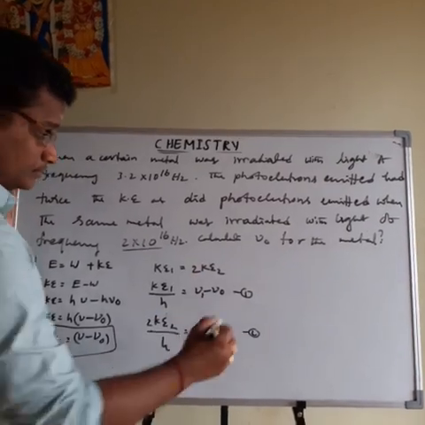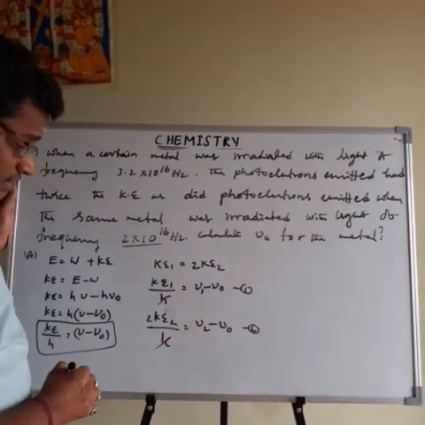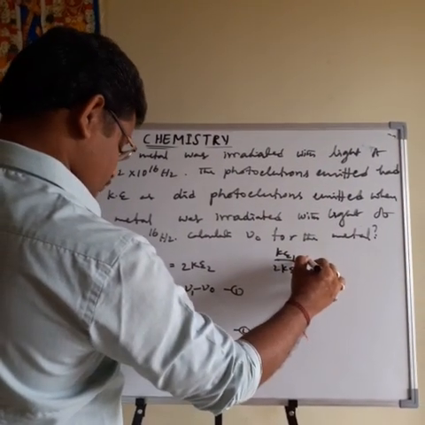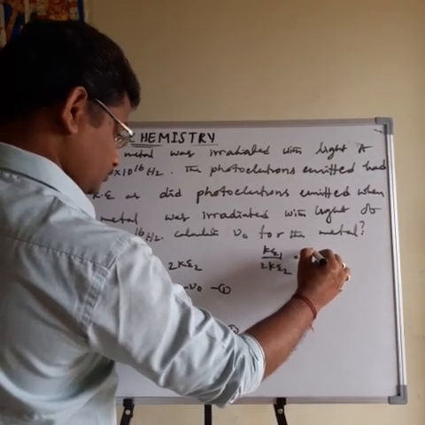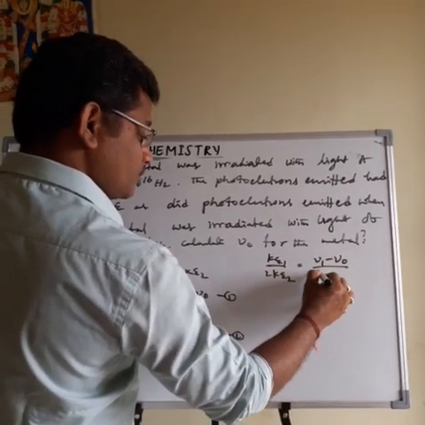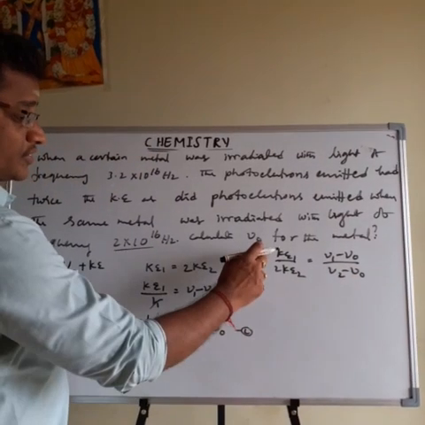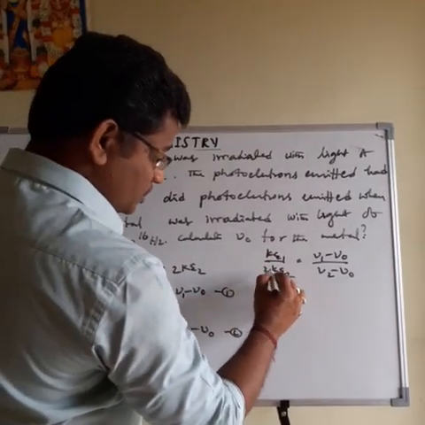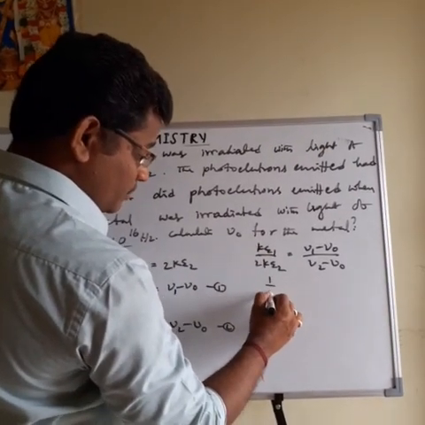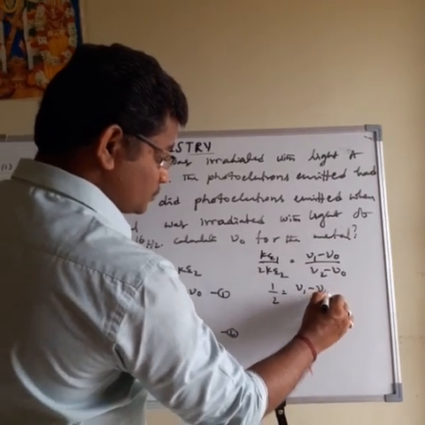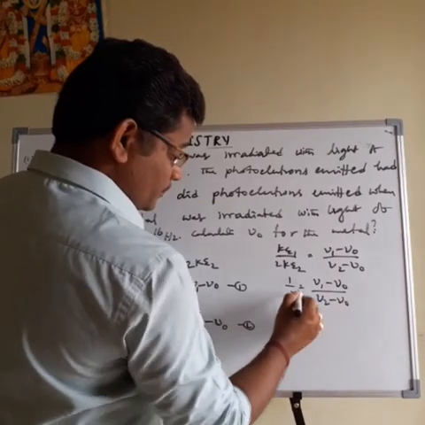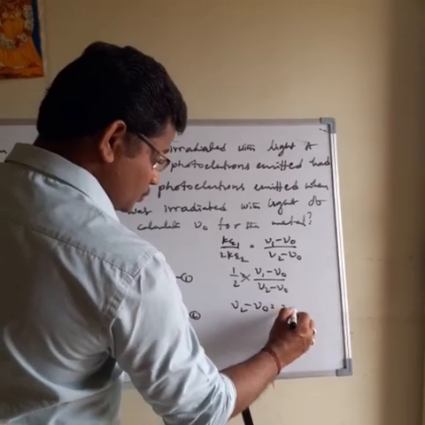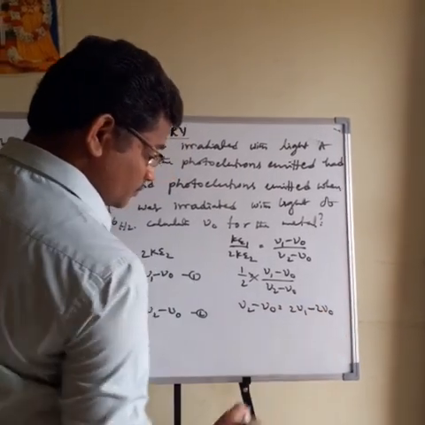Then equation 1 by equation 2; h cancels out. Then Ke1 by Ke2 is equal to nu1 minus nu naught divided by nu2 minus nu naught. Here the first kinetic energy is 1 unit, the second kinetic energy is twice the first, so this is 1, this is 2. Then 1 by 2 is equal to nu1 minus nu naught over nu2 minus nu naught. Then cross multiplication: nu2 minus nu naught is equal to 2 nu1 minus 2 nu naught.